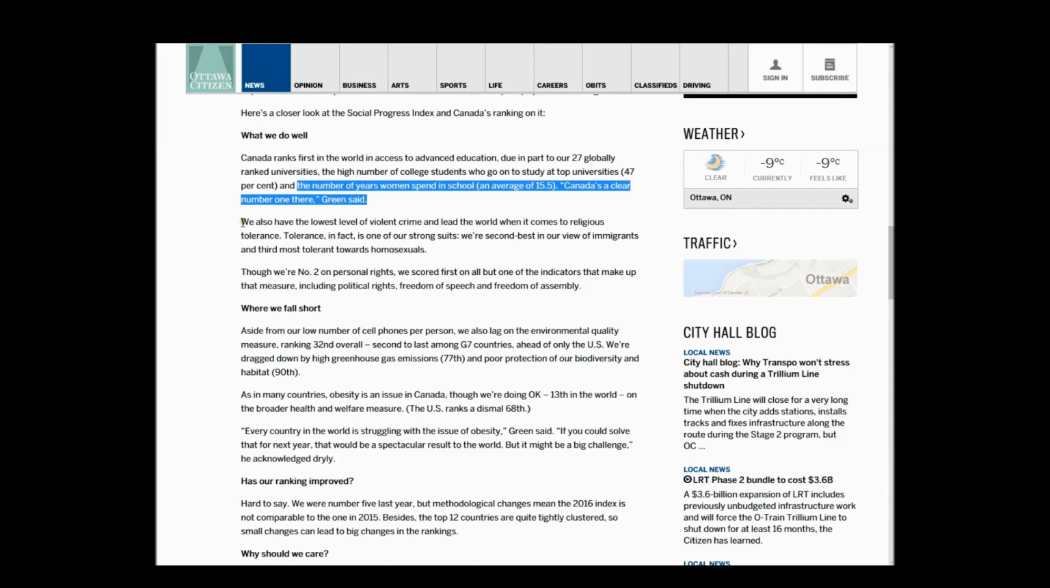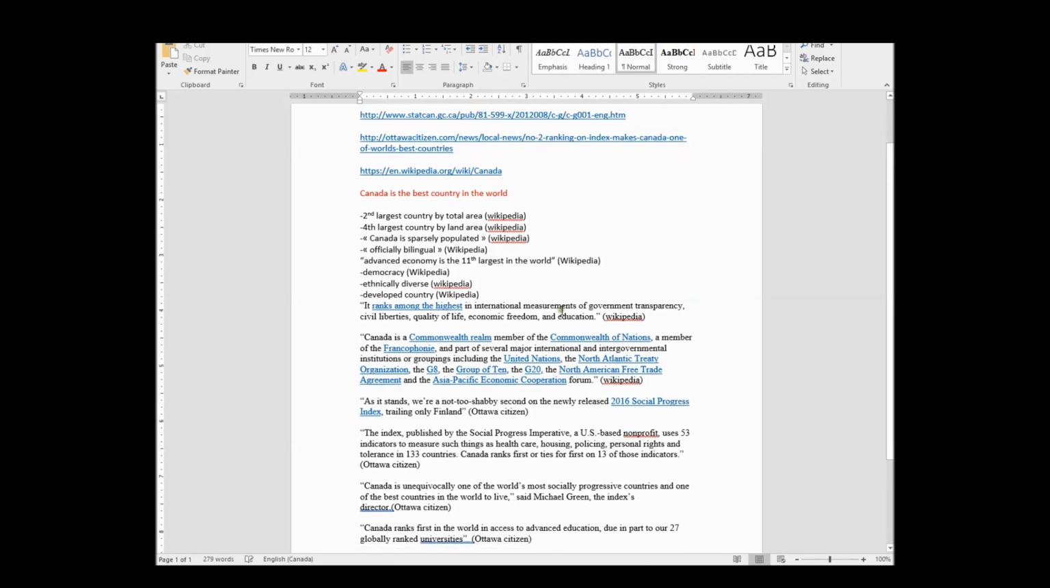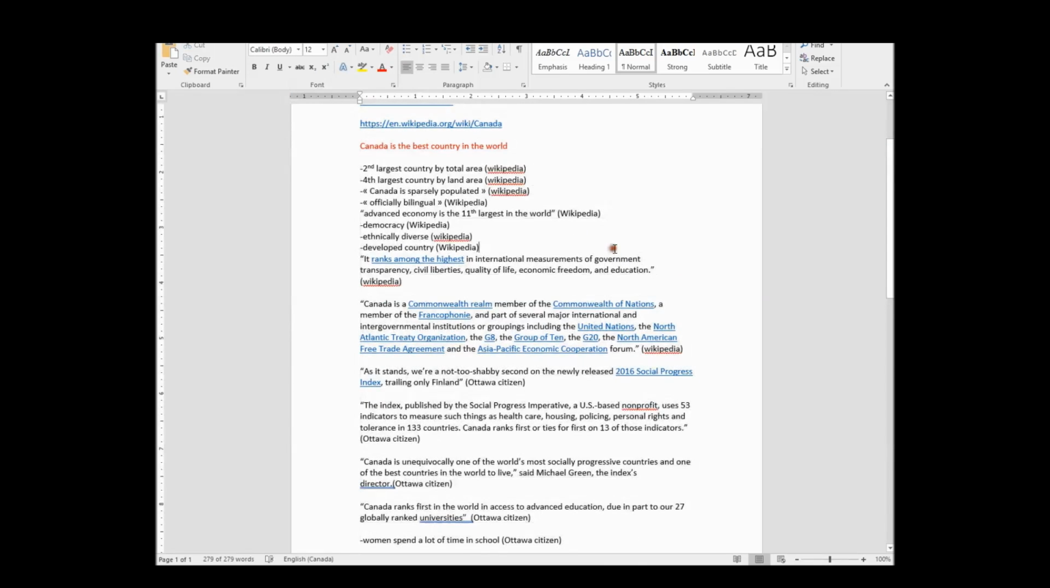We also have the lowest level of violent crime and lead the world when it comes to religious tolerance. That's really interesting. So I'm going to take this fact here, and I'm going to put it right here. And again, as you guys can see, there's nothing super organized yet. It really is truly just a page of facts, but this font difference is bugging me, so I'm going to change it all to this one.